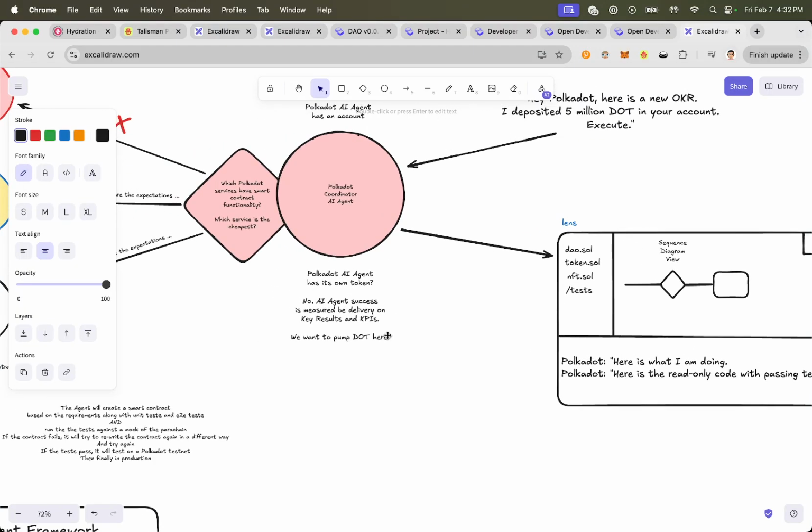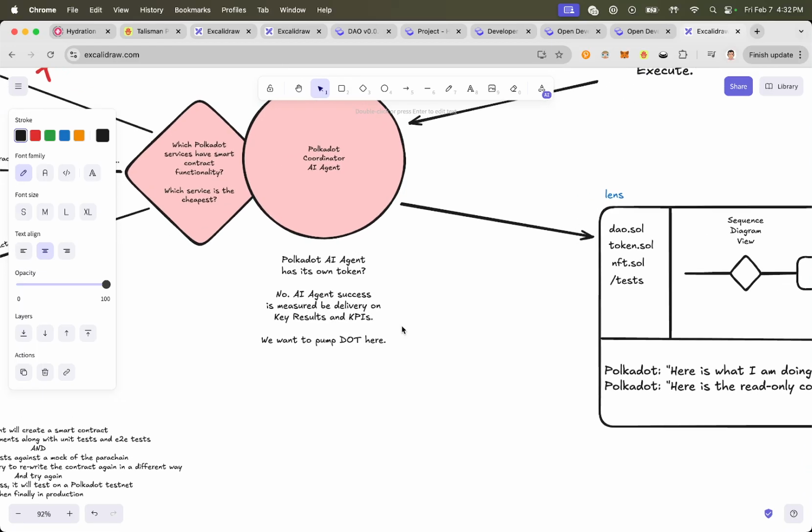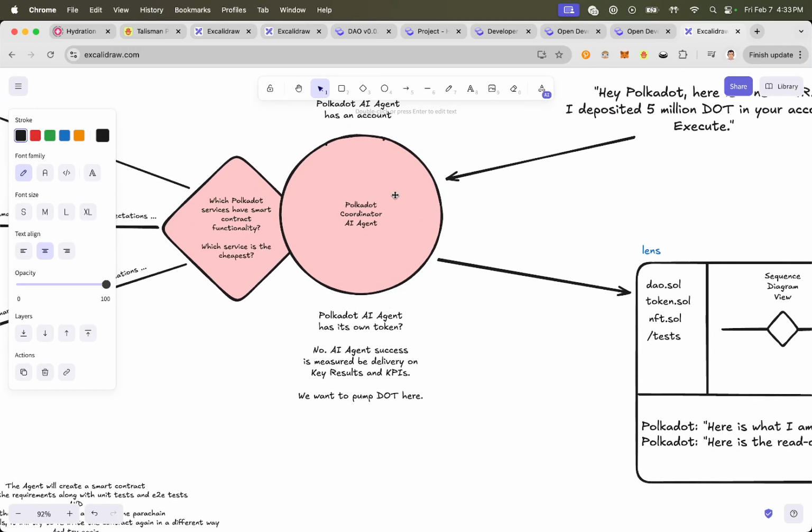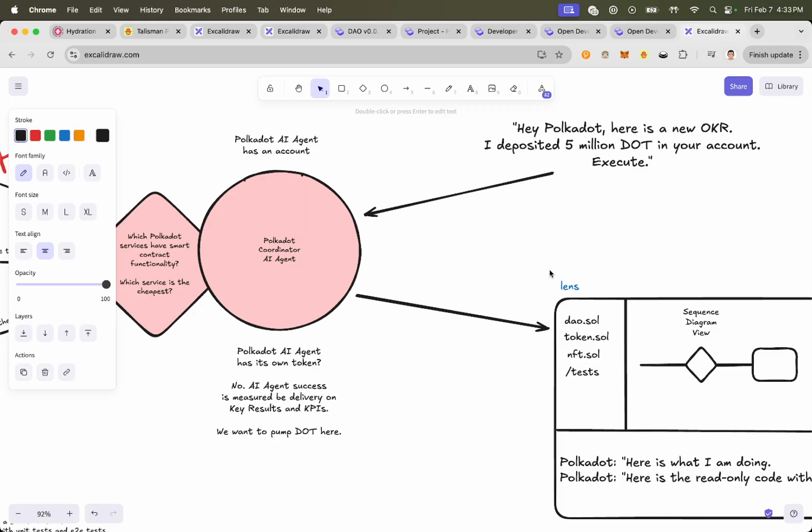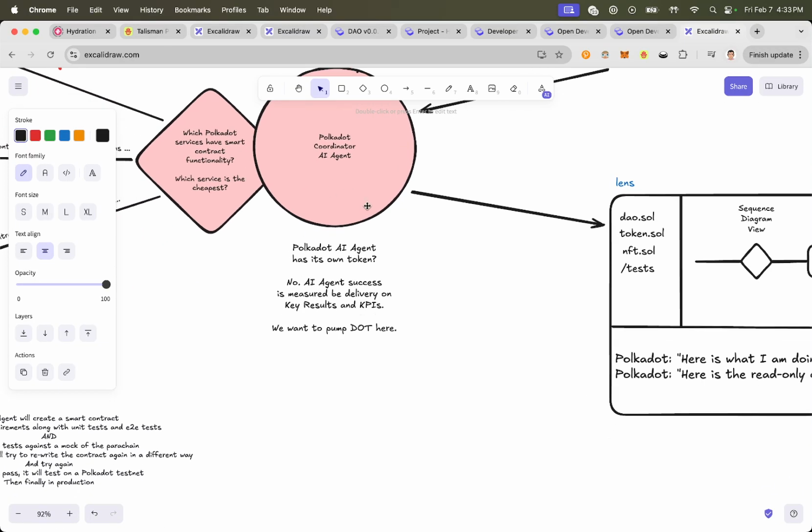I would like for all of this to be pumping the DOT token. Now, this is definitely open to discussion because I think there are many of you who are more knowledgeable here that could give your input, because at the end of the day, I think this is Polkadot AI. What it accomplishes here in terms of OKRs and such should pump the DOT token. But maybe it should have its own token. I don't think so. I'd rather its success not be measured in its own token, whether it goes up or down, whether people buy or don't buy according to its performance. I'd rather its success be measured on the key results. Is it attaining the key results, right?